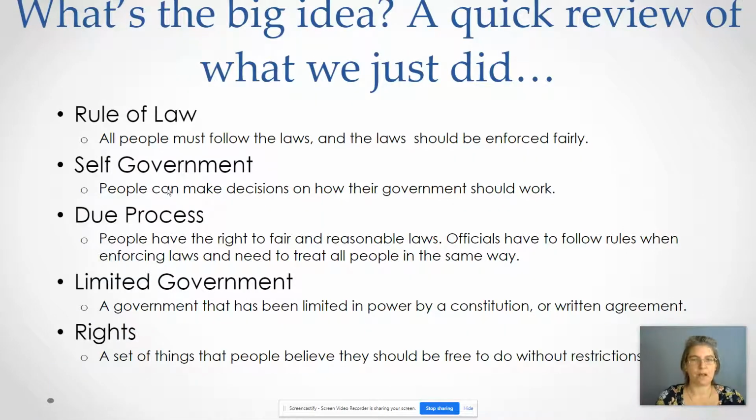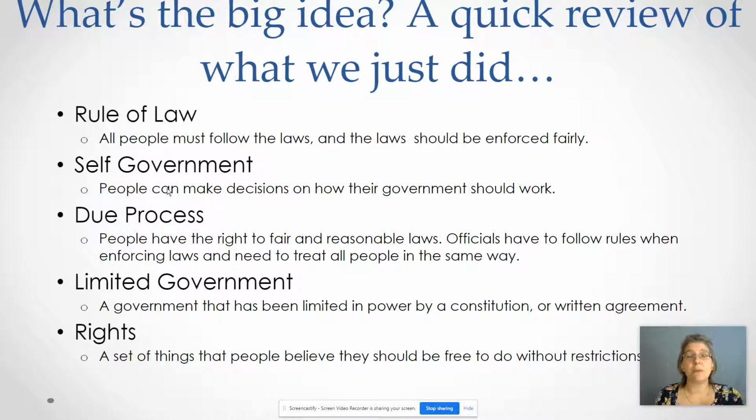So, real quick review, rule of law, everyone has to follow the law. Self-government, we choose our own government. Due process, officials have to follow the rules. We have a right to fair and reasonable laws and to be treated the same way. Limited government, there are some limits, some rules that the government has to follow. The government cannot do just anything it wants. And rights, things that we believe that we should be able to do without restriction.